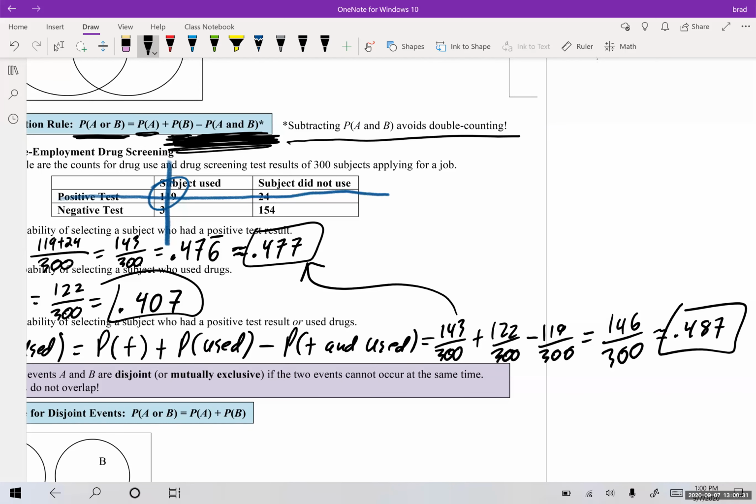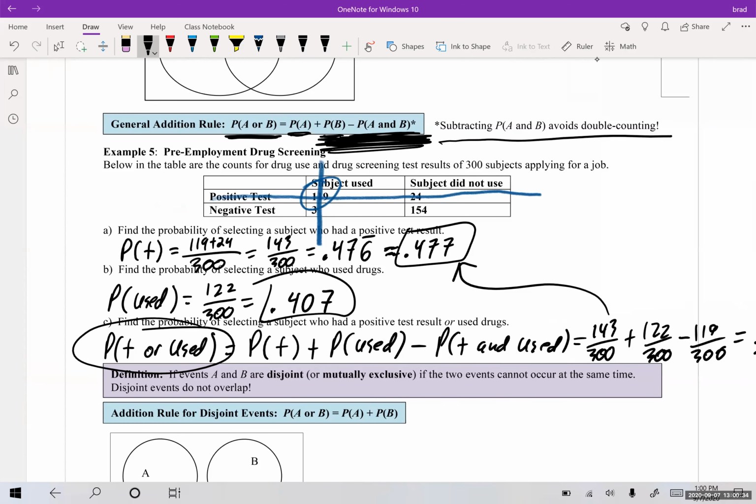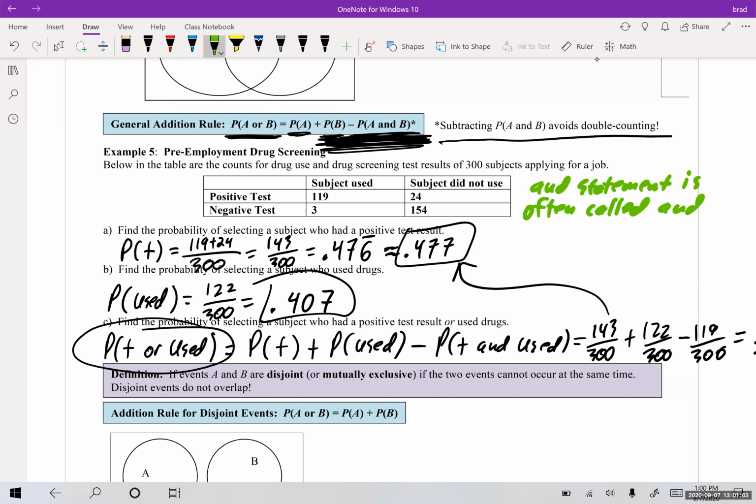And that would be the probability of having a positive test result, or using drugs, for this particular study. So again, all I did was say, okay, positive test result, and then use drugs. Where did the lines cross? Right there at the intersection. That's why an and statement is often called an intersection. So it's the intersection of 2 sets, okay?